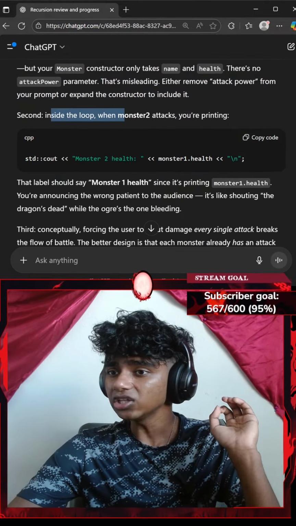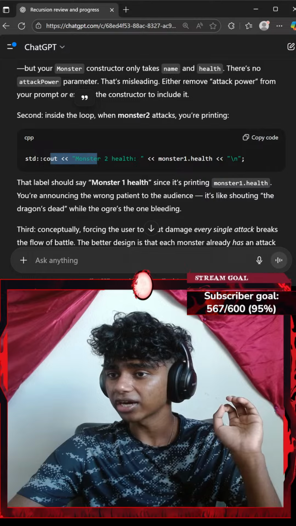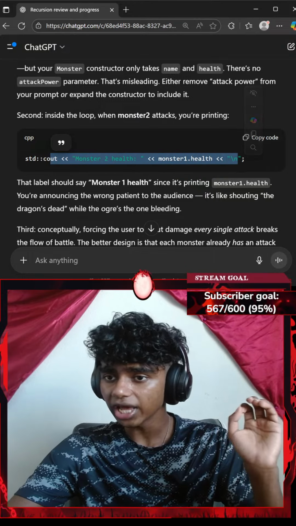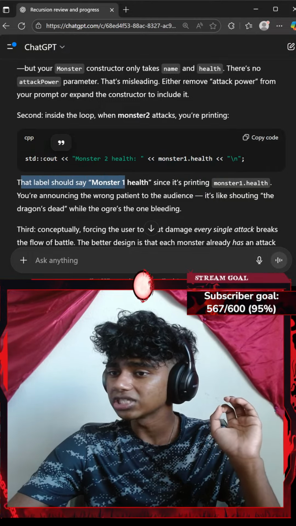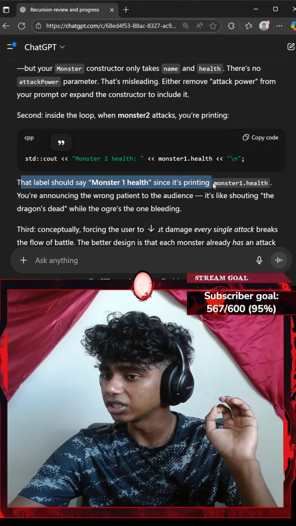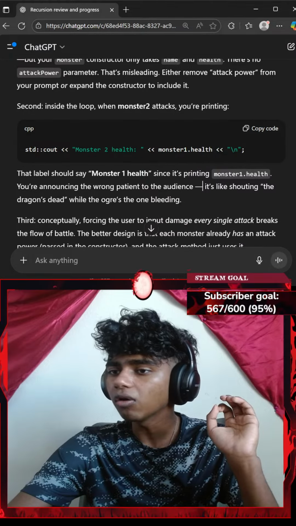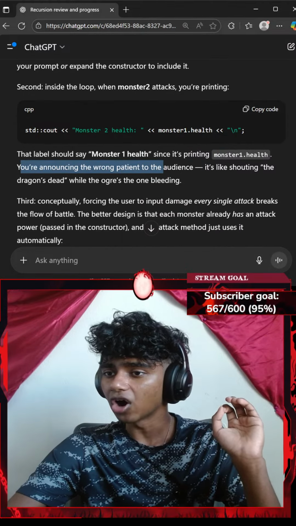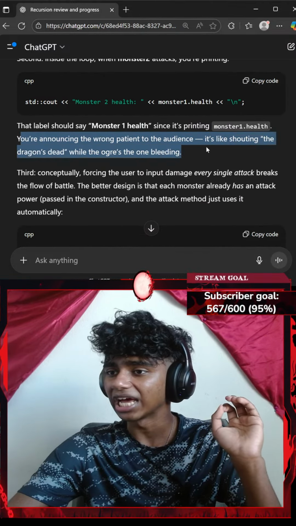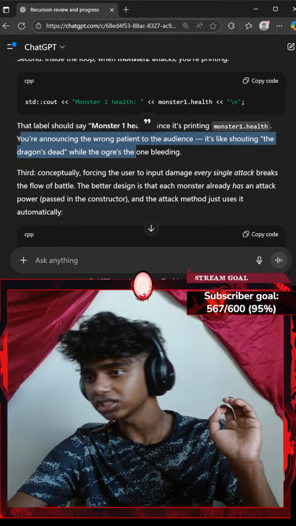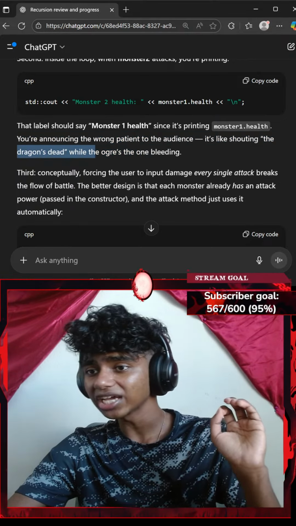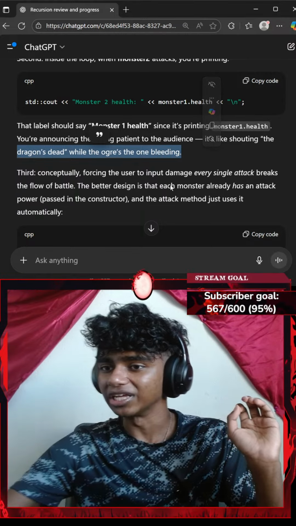Okay, second, inside the loop when monster 2 attacks, you're printing standard console output monster 1 dot health. Okay, that label should say monster 1's health since it's printing monster 1 dot health. Oh, I see. You're announcing the wrong patient to the audience. It's like shouting the dragon's head while the orc's the one bleeding.